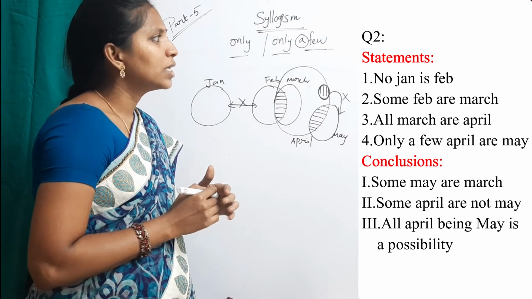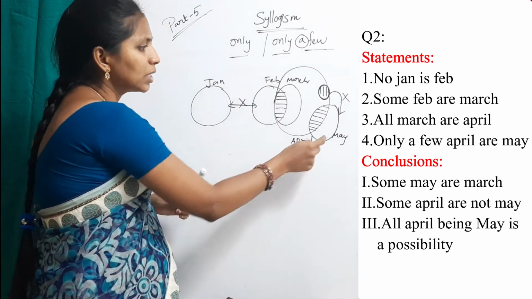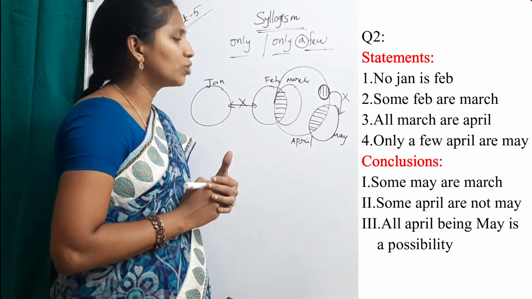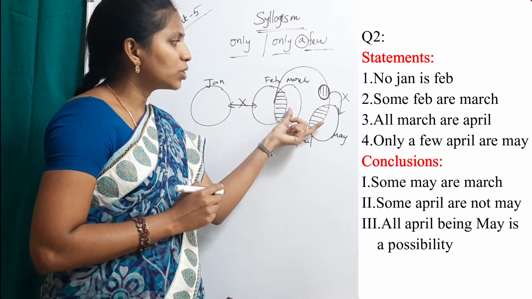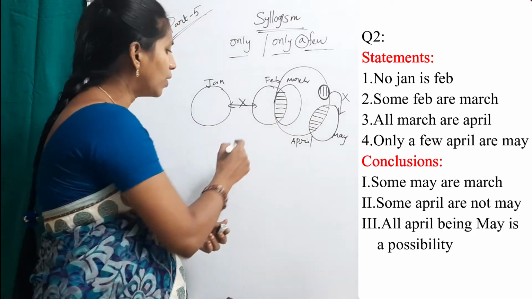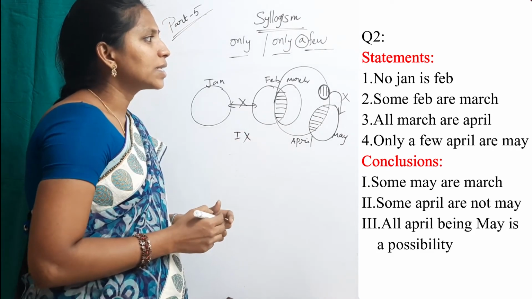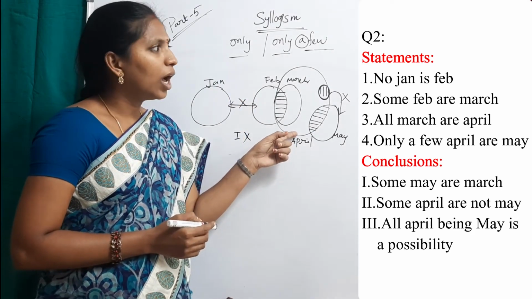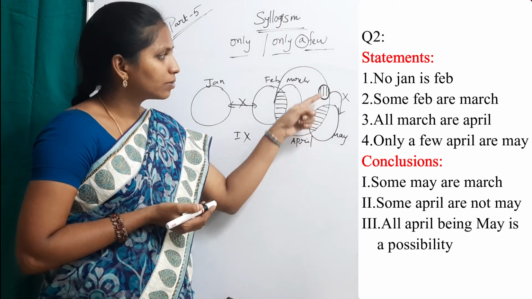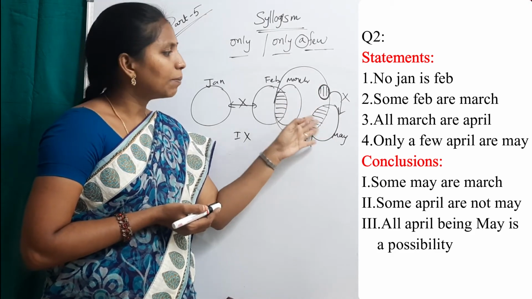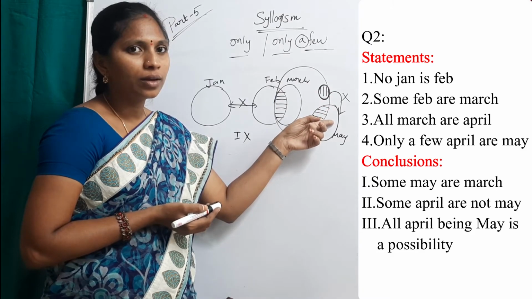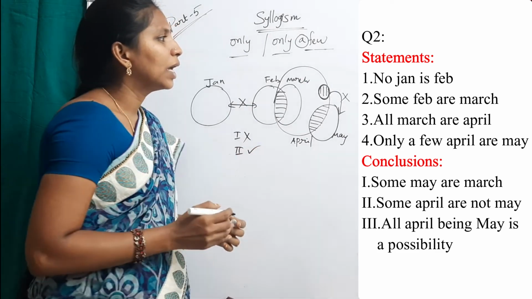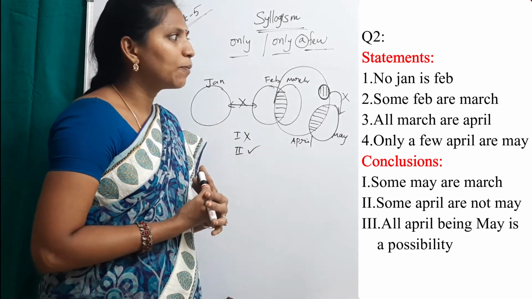Now see conclusions. Some May are March. That would need to be a definite conclusion, but between May and March there is no direct relation, so we can't say. First one, false. Second one, some April are not May. Yes. See here, a few means some and some not. Already explained. Some April are not May. So second one, true.